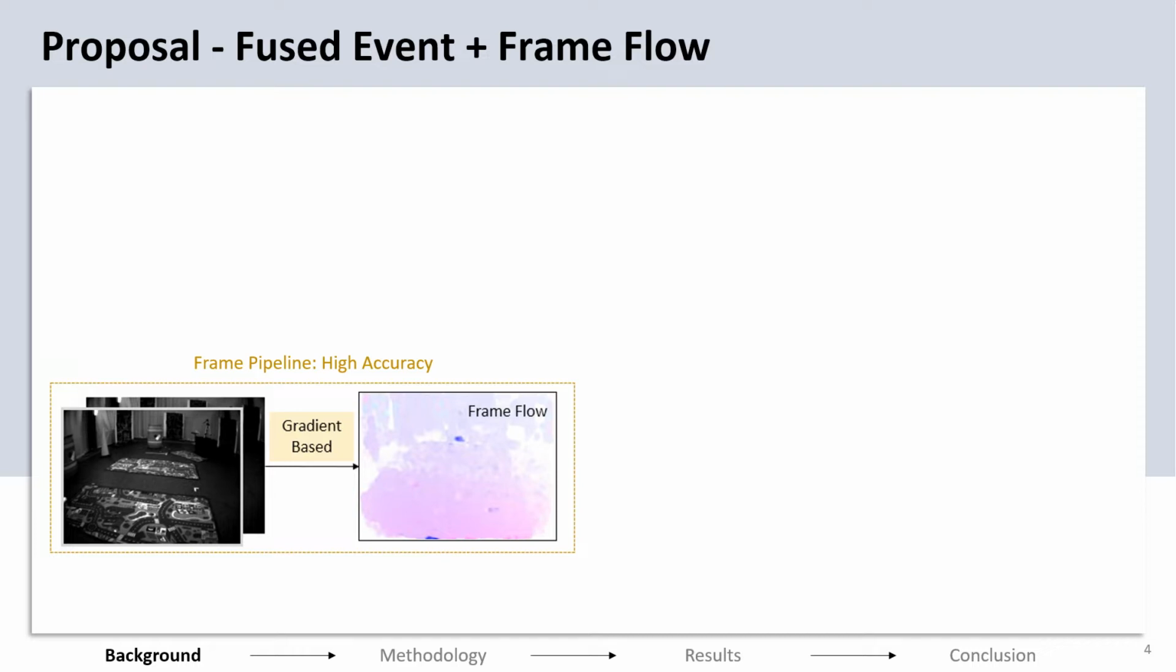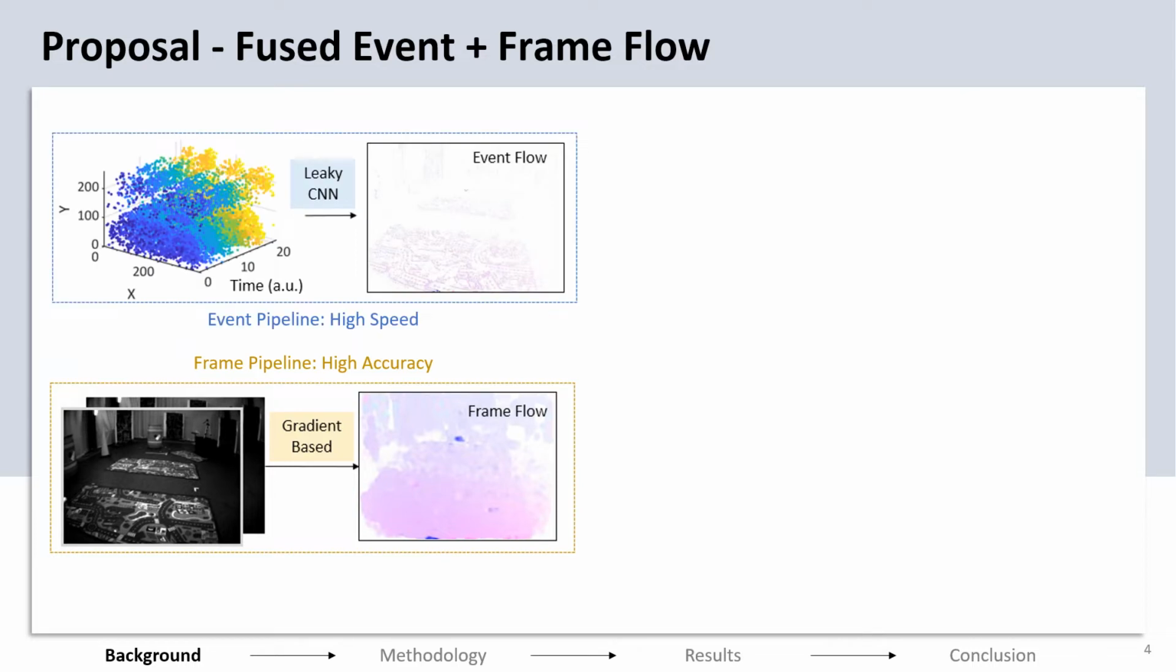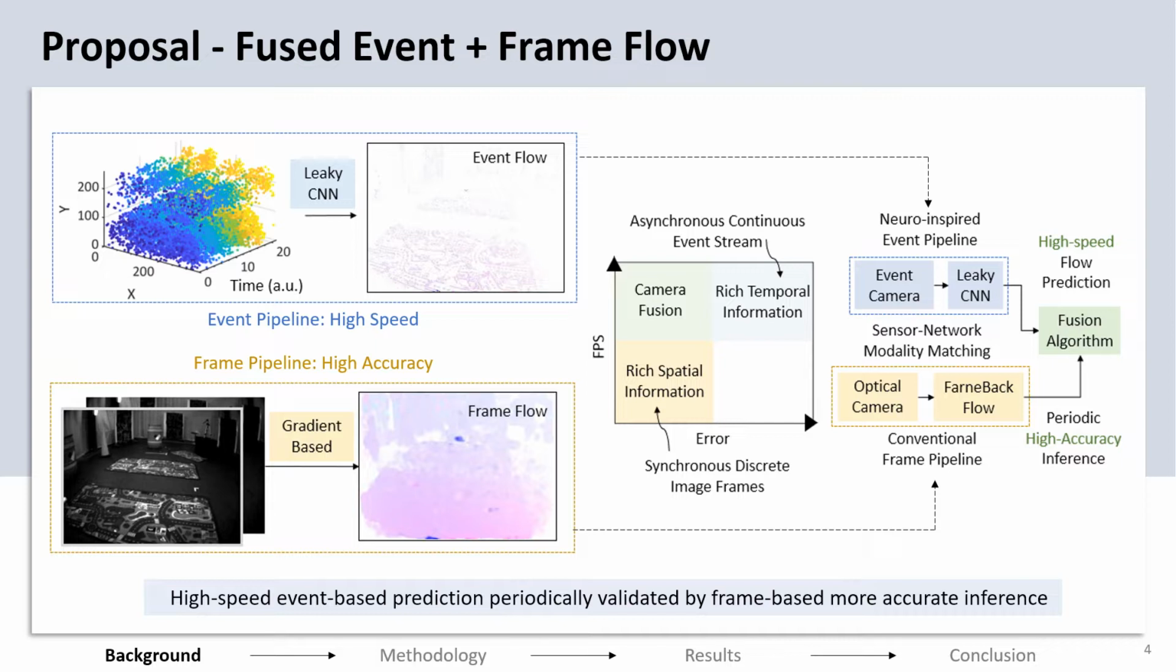So we have two sensors and processing pairs for high accuracy and high speed. The frame-based pipeline captures a detailed spatial description of the scene and provides high accuracy. The event pipeline has finer temporal resolution, capturing minute temporal details for high speed of processing. Our proposal is to use these two in parallel with fusion of outputs from both pipelines. The event pipeline provides multiple high-speed predictions and they are periodically fused with frame inferences to monitor error. Thus, the overall fused output has a high frame rate but a correction mechanism to keep the accuracy high.